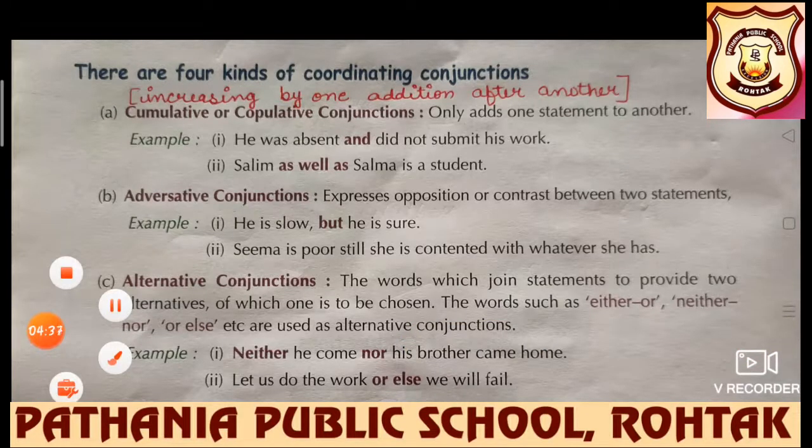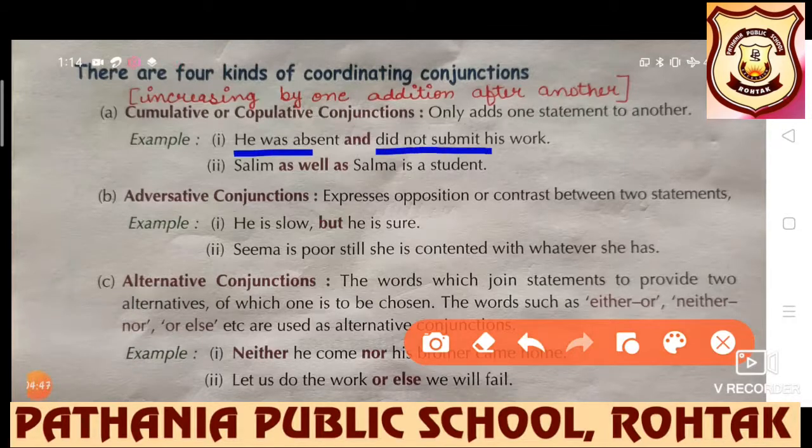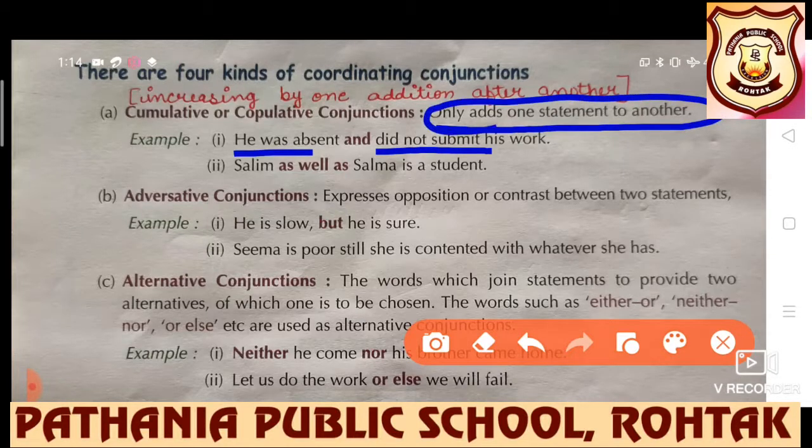Cumulative means increasing by one addition after another. How? He was absent and did not submit his work, only adds one statement to another. In the same way, Salim as well as Salma is a student, increasing by one addition after another.